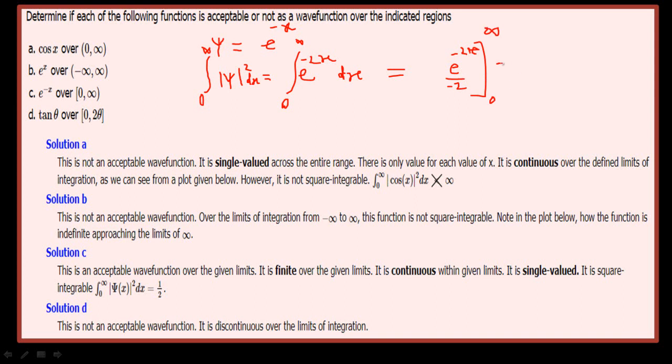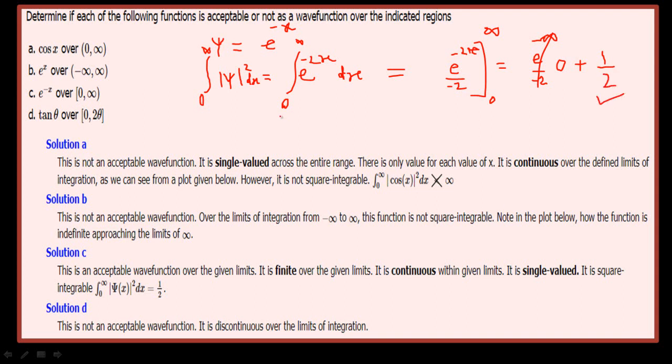So if I substitute the upper limit here, then it will be e raised to power minus infinity upon minus 2, but you know that e raised to power minus infinity is 0, so this total term will be 0 minus, then we put the second limit, that is 0, so it will be e raised to power 0, anything raised to power 0 is 1, and this is minus 2, so this minus minus will become plus, which is equal to half.